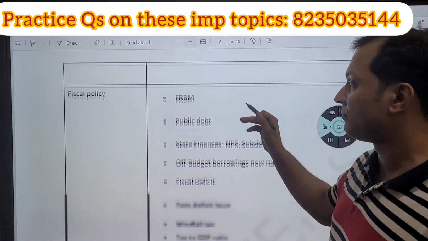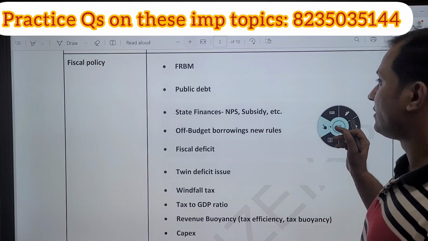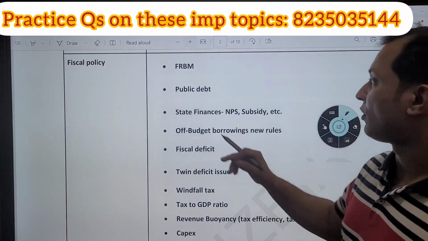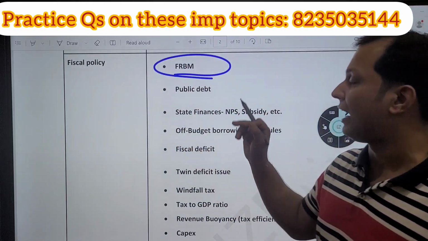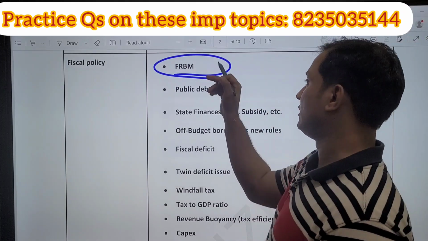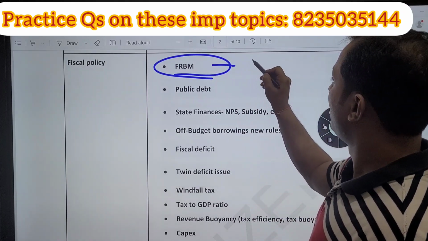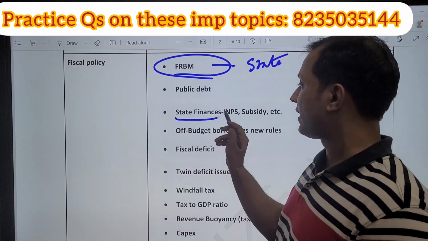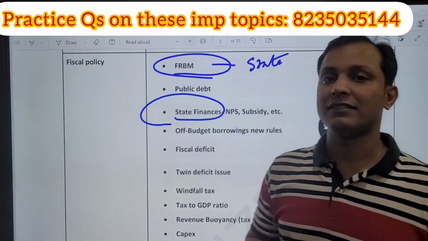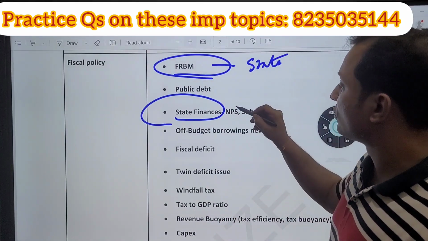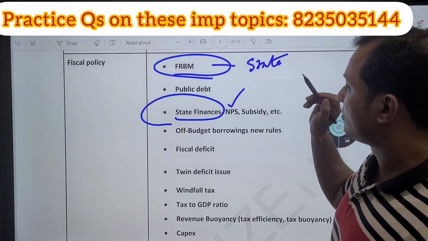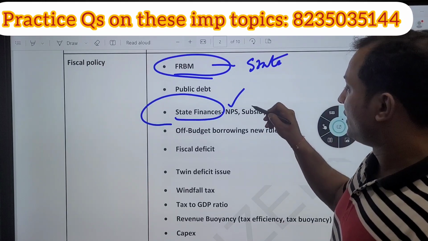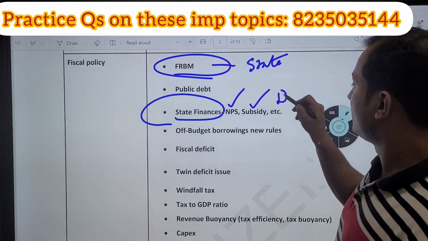Next, let us come to fiscal policy. Guys, in fiscal policy, the most important topic this year is the FRBM Act, and the state FRBM Acts also. Then guys, state finances is in news. Here you need to prepare old pension system, new pension system, various subsidies, debt of states.